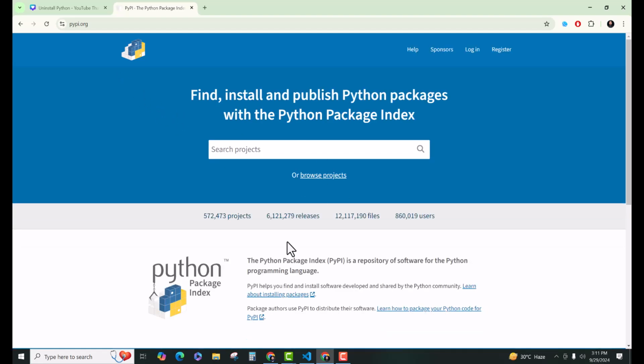You can see that in September 2024, there are 5,72,473 projects or Python libraries that are now available that we can use for multiple tasks. So there is a huge community of Python. So this is a short introduction of Python.